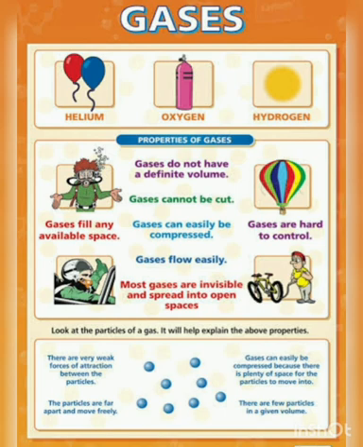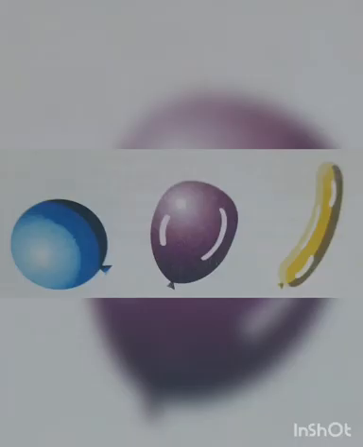The materials required for this activity are three balloons of different shapes. Take three balloons of different shapes and fill equal amounts of air into them. Does the air take the shape of the balloon in which it is filled? Look at this figure. From this activity we can observe that the air takes the shape of the balloon in which it is filled, and the air does not occupy the same space in each.